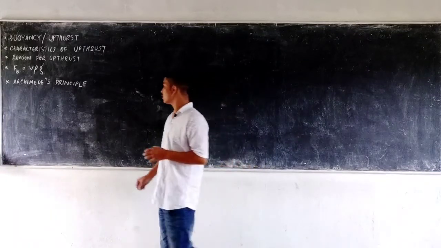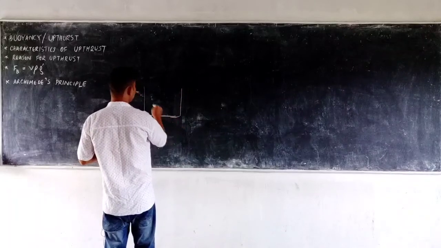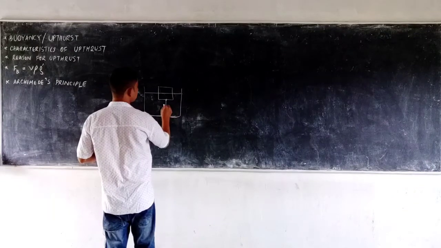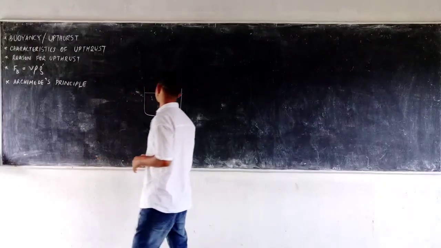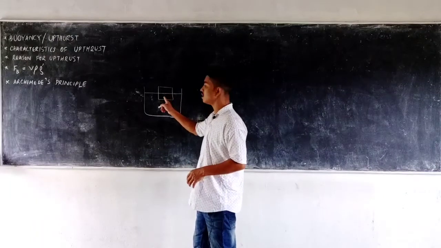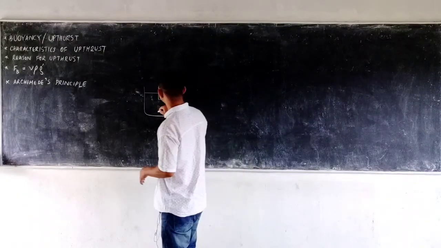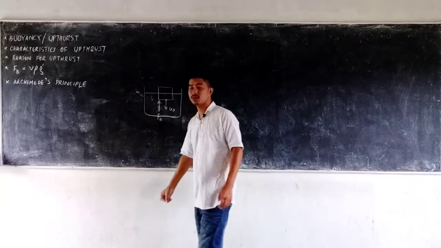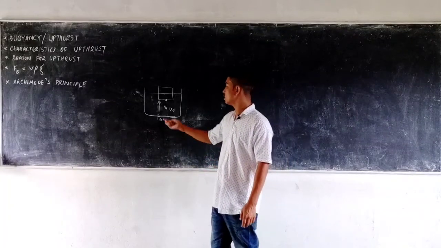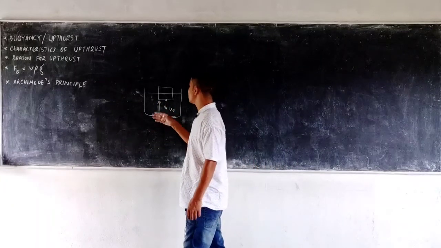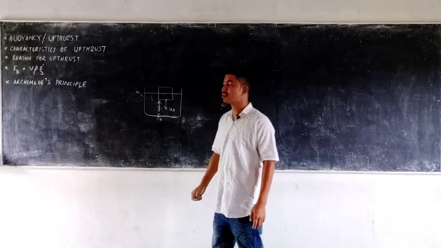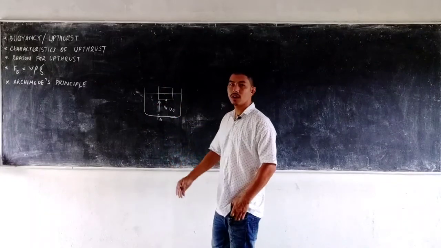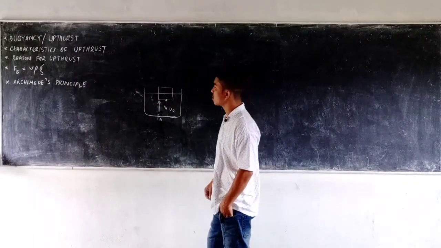So what it means is, if I have a liquid and I immerse a certain object whose weight is W, whenever I immerse this object partially or wholly, the liquid also pushes it upward. That upward force is known as the upthrust. The name itself says it, the upthrust. That means the upward force exerted by the liquid on a body which is partially or completely immersed in it is known as the upthrust. It is also known as buoyancy, or the buoyant force.